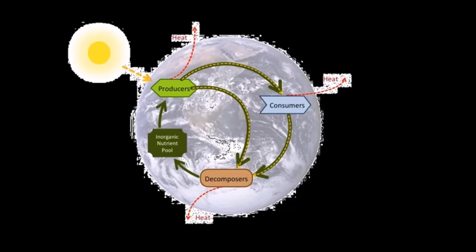Nutrients are taken up by plants and then passed on to the consumers, and so on. After their death, all types of consumers are decomposed by decomposers like bacteria and fungi, and the nutrients are again released into the biosphere, which are again used up by the living organisms. So we can say that the flow of nutrients is always cyclic in an ecosystem. It is always revolving.